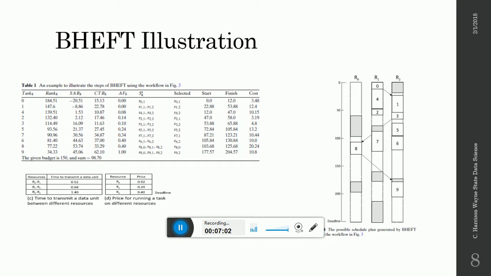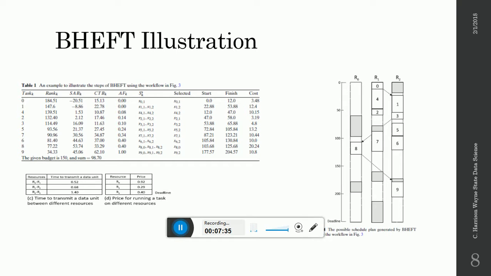So starting with task 0, which is run on resource 1, we do have the option of running task 1 on resource 1 or 2, but we are selecting 2 in this case. Then we move to 4, and then task 2 and 3, and then we have a dependency with task 7, 5, and 6 running.